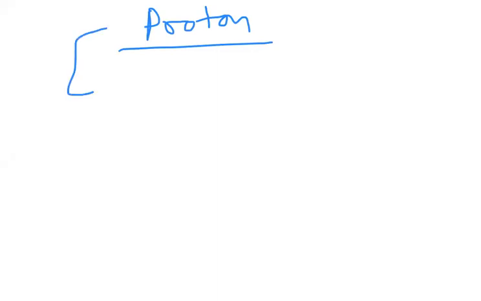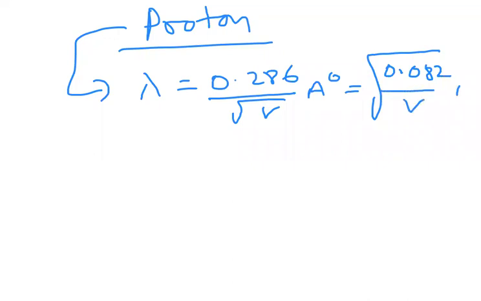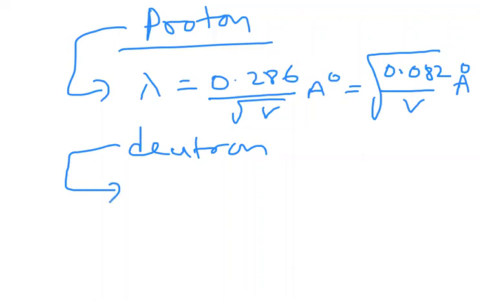So for proton, now target is proton. What is the proton formula for de Broglie wavelength? Lambda is equal to 0.286 by root V in angstroms, or we can write it as 0.082 by root V in angstroms. This is for proton. Similarly for deuteron, in our main formula, you have to substitute mass, charge, and h.